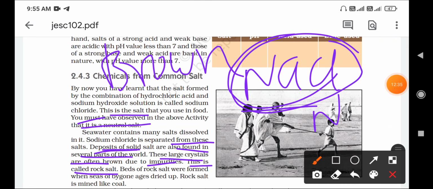Beds of rock salt were formed when a sea of bygone ages dried up. Rock salts are mined like coal. So those rock salts were formed in bygone ages, millions of years ago, and the salts formed like beds. That is not in 100 years or 200 years. It requires a lot of years to form those beds of salts.